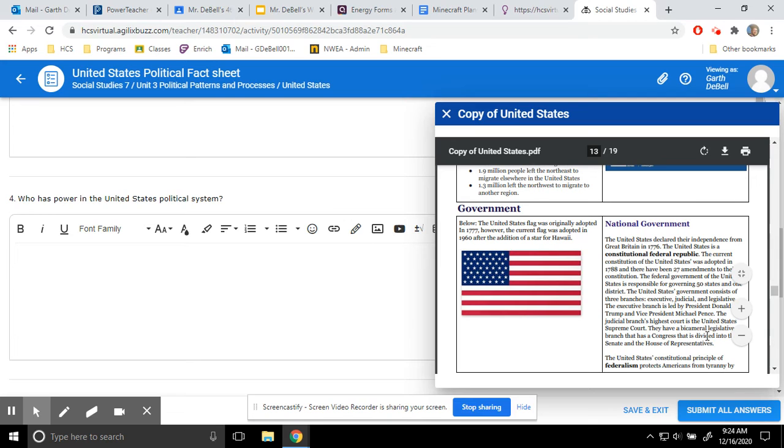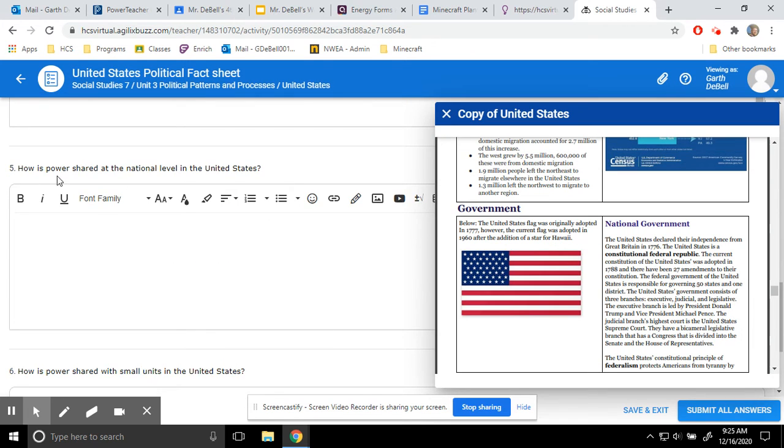Again, with this, I don't need every single thing, but you need to at least mention the big players, right? So our political system is broken up, like I said, into executive, judicial, and legislative branches. They all need to be mentioned. And you might kind of want to talk a little bit about what they do.